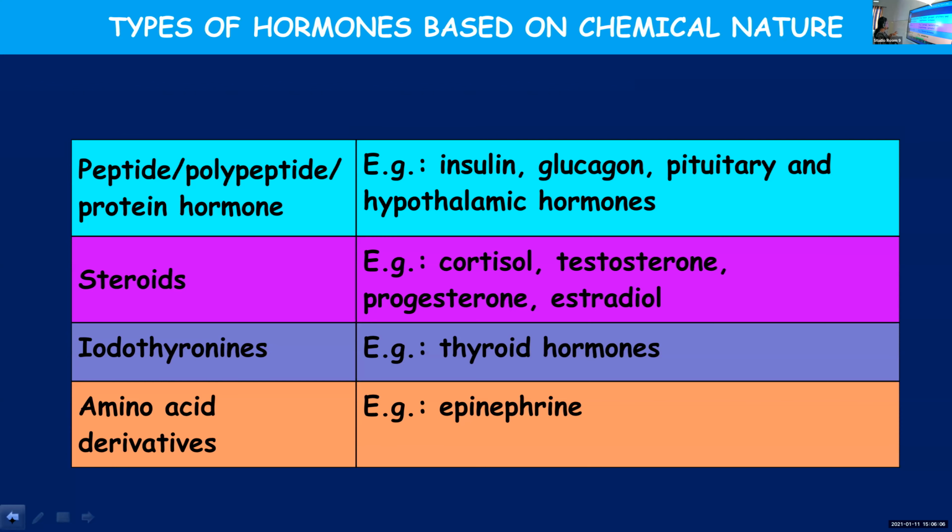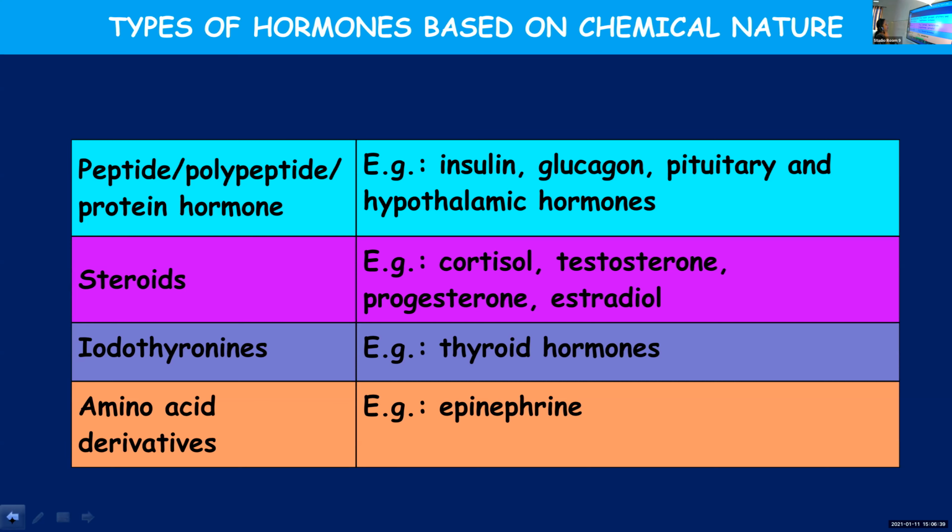The different categories of hormones, based on their chemical nature, are peptide, polypeptide or protein hormones, steroids, iodothyronines, and amino acid derivatives. Examples for peptide, polypeptide or protein hormones are insulin, glucagon, pituitary, and hypothalamic hormones. There are so many hormones released from the pituitary and hypothalamus. All those, along with those released from the pancreas, come under peptide hormones.